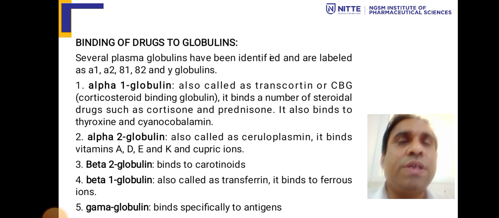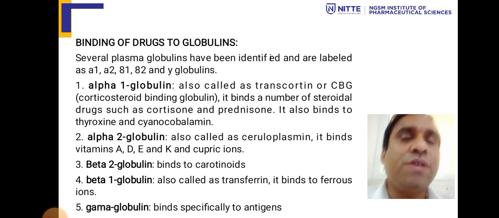Now we will see the binding of drugs to globulin. Several plasma globulins have been identified and are labeled as alpha 1, alpha 2, beta 1, beta 2, and gamma globulin. Alpha 1 globulin, also called transcortin or CBG, corticosteroid binding globulin, binds to a number of steroidal drugs such as cortisone and prednisolone.